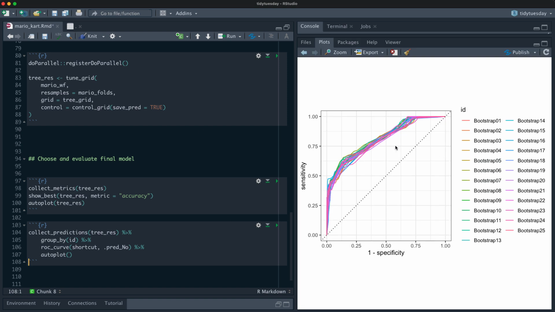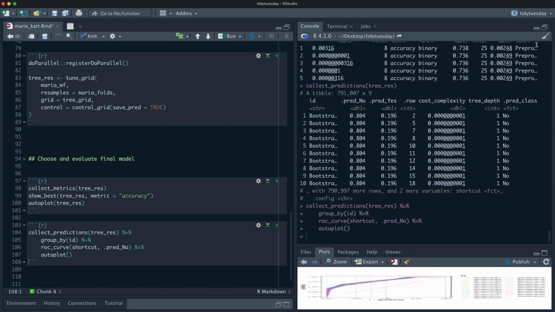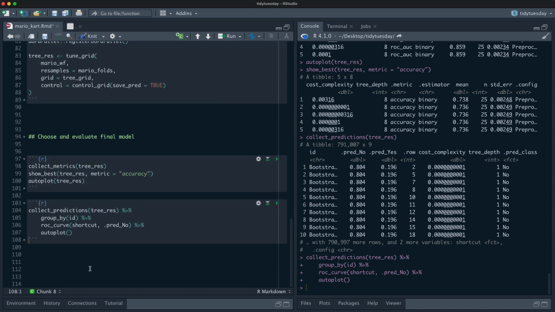curve. So, with decision trees, we often get these kind of funny looking ROC curves because the tree depth is 8, so it's making choices in that way. So that looks about how we expect, pretty good there. And so now we can decide how we will choose our final tree.